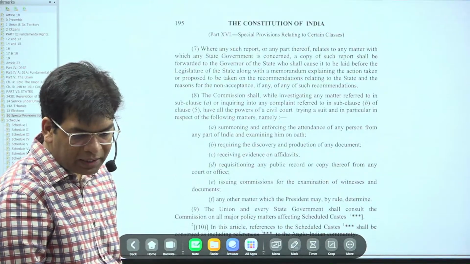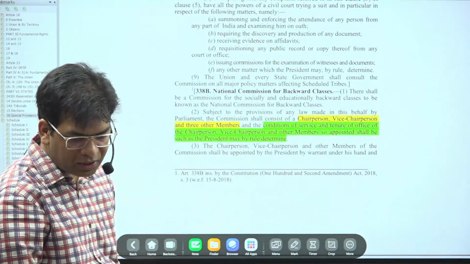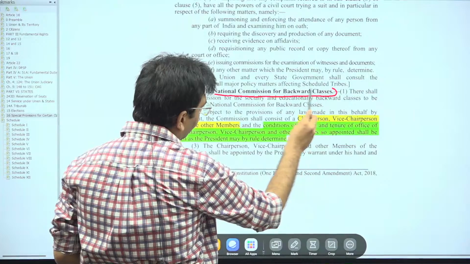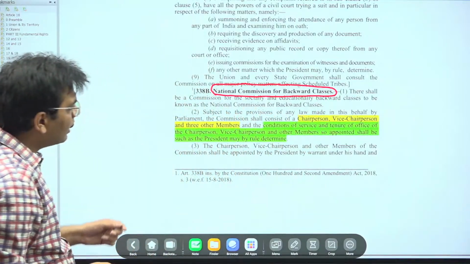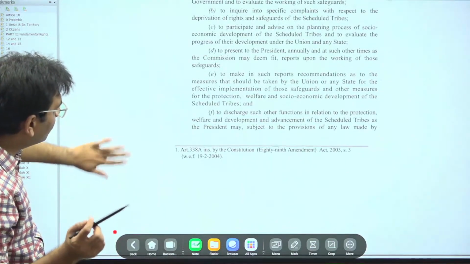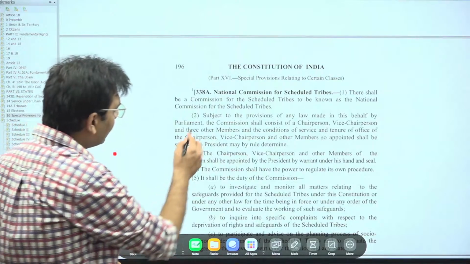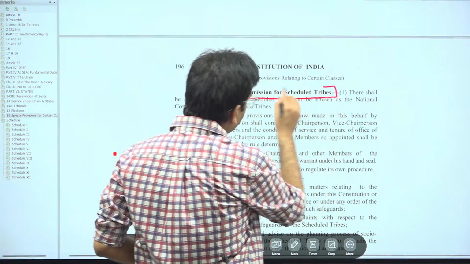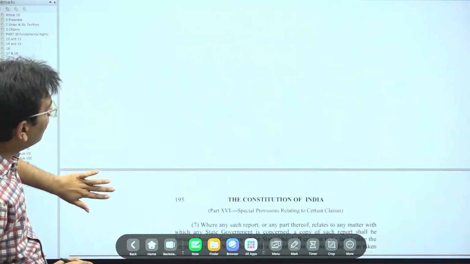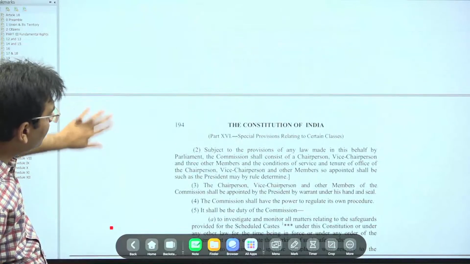And 338B, National Commission for the Backward Classes. I hope you all are able to find these articles. 338A is the National Commission for the Scheduled Tribes, and 338 is for the National Commission for the Scheduled Castes. I hope everyone is able to find these provisions.